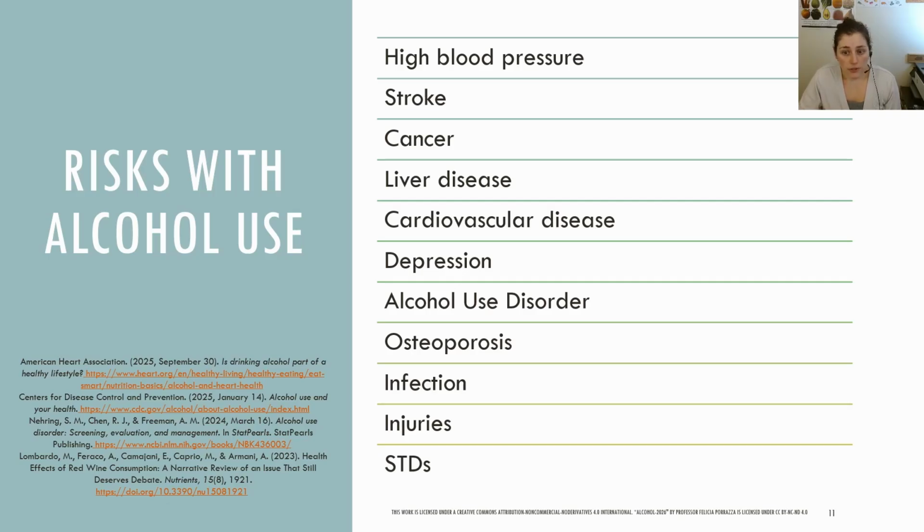Chronic alcohol use impairs bone health, leading to osteoporosis. Alcohol impairs the function of B and T cells, thereby increasing the risk of both bacterial and viral infection. In addition, alcohol increases the risk of injuries and STDs. Although many of these health risks are noted with increased alcohol consumption, even moderate drinking has its concerns.